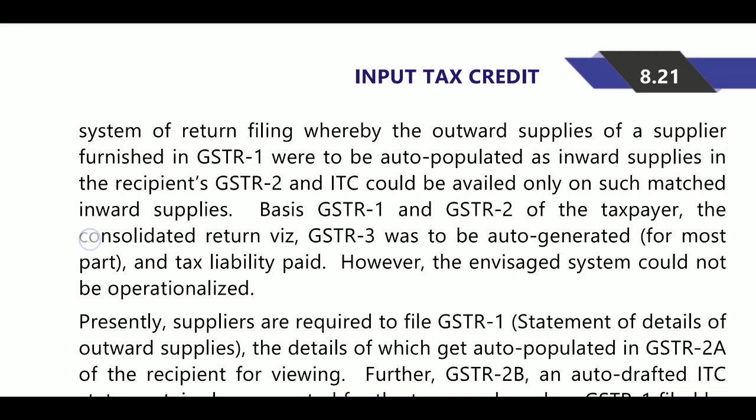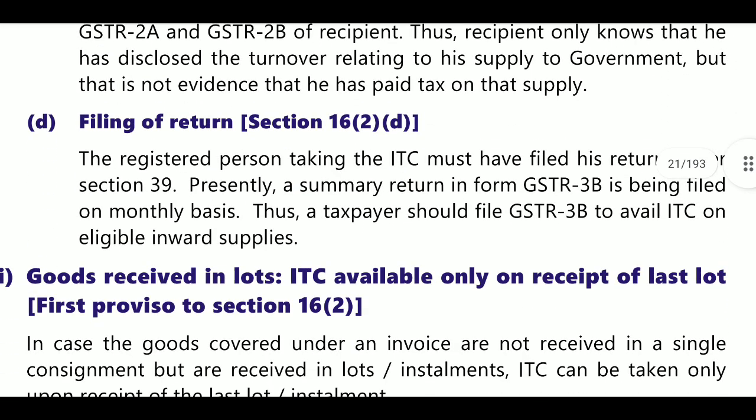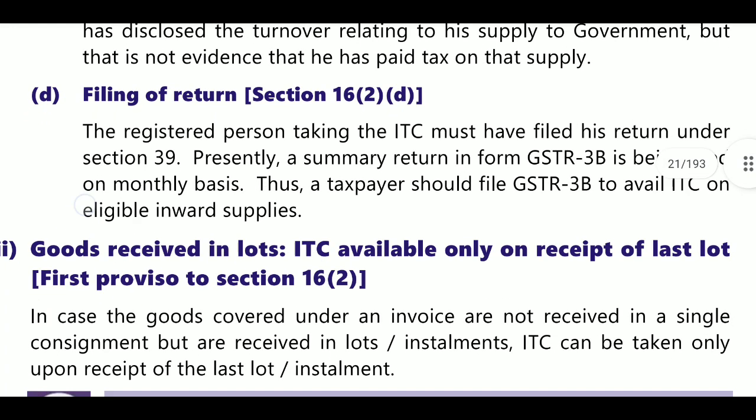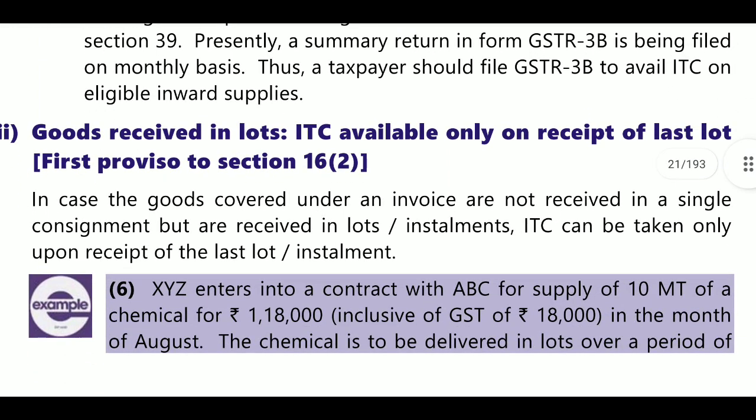Next, filing of return. Section 16(2)(d): the registered person taking the ITC must have filed his return under section 39. What is the time limit for section 39? That is, the time limits will be 20, 22 and 23, I think, in some states. Next, GSTR-3B in filing of monthly returns. On a monthly basis, the taxpayer should file GSTR-3B. He must file GSTR-3B to avail the ITC. In GSTR-3B only we can claim that ITC.